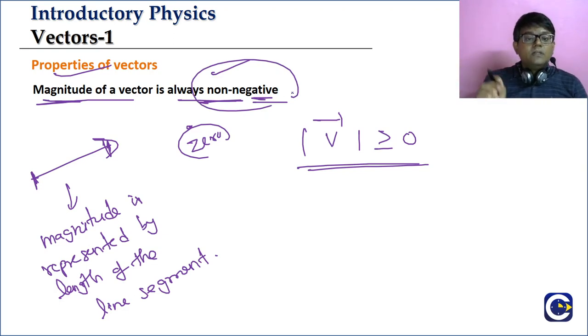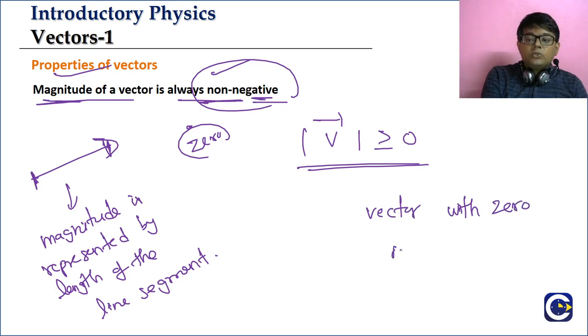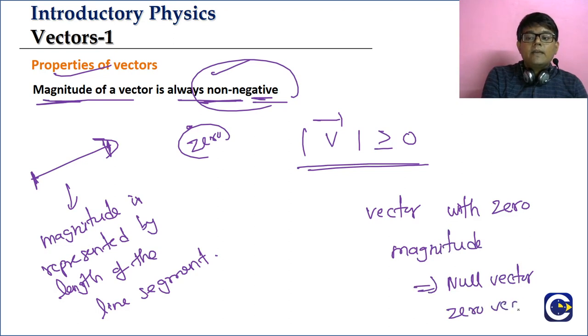And by the way, we are going to look at one particular case. If you have a vector with 0 magnitude, we will call it a null vector or 0 vector. So if you have a vector with 0 magnitude, we will call it a null vector or a 0 vector.